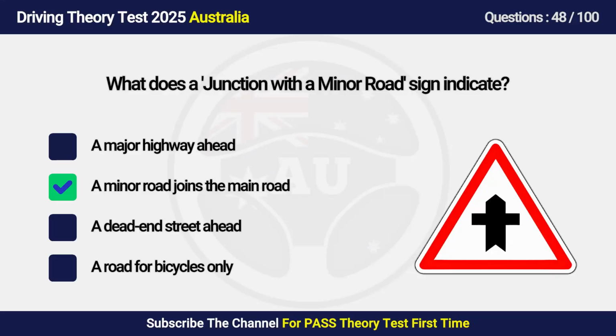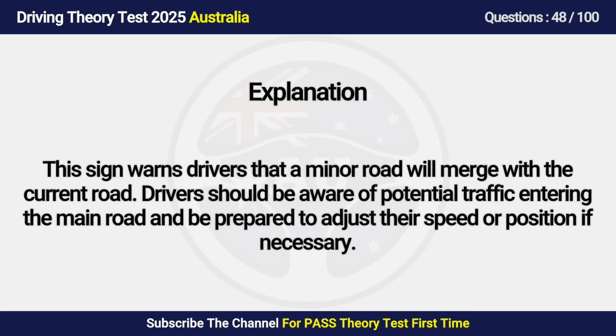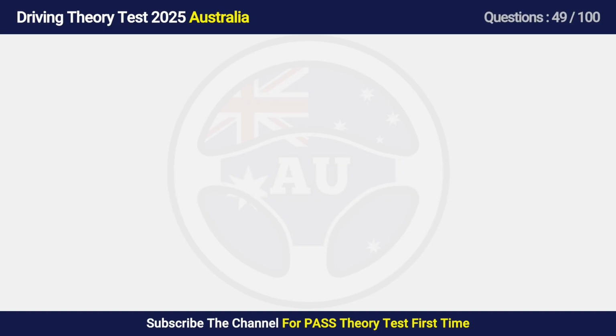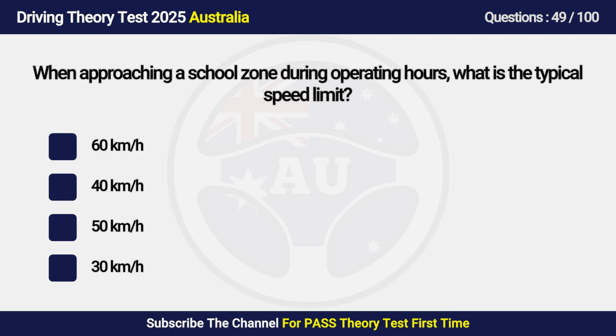Answers is B. A minor road joins the main road. This sign warns drivers that a minor road will merge with the current road. Drivers should be aware of potential traffic entering the main road and be prepared to adjust their speed or position if necessary. Question 49. When approaching a school zone during operating hours, what is the typical speed limit?